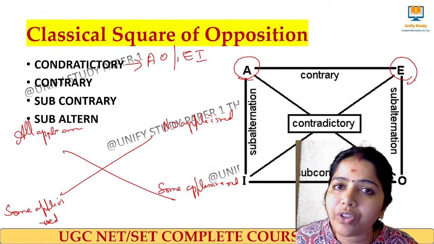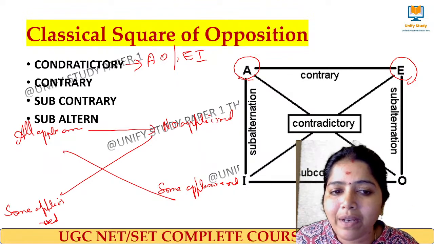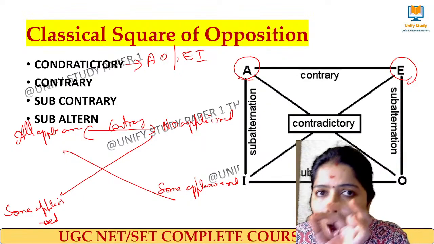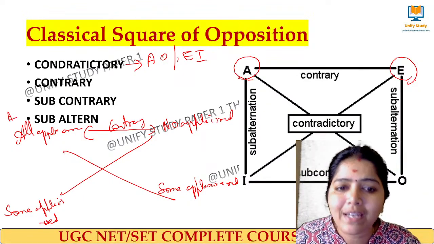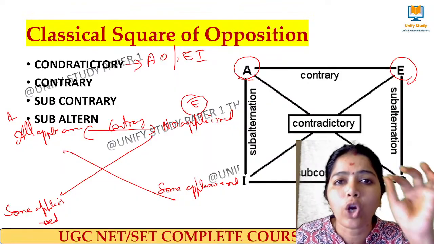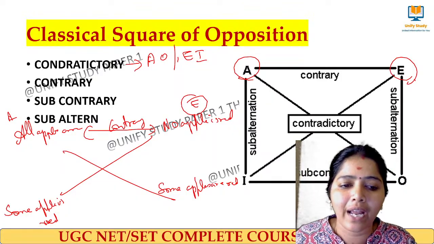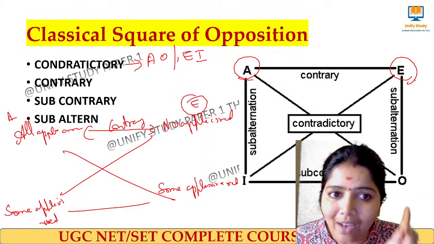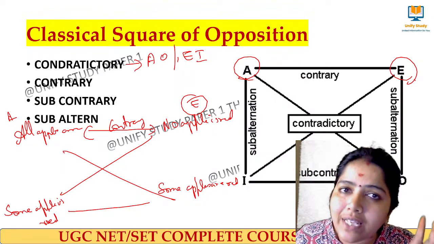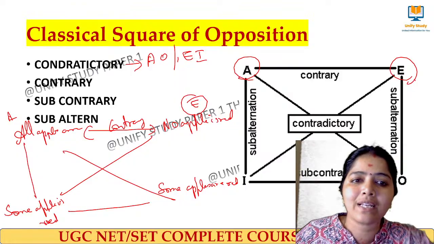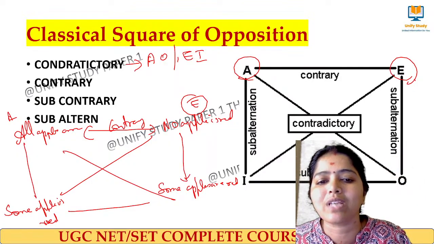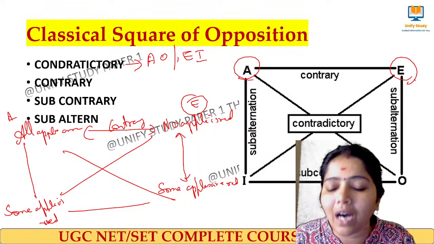Then what about contrary statements? All apples are red and no apple is red: A type and E type statements are said to be contrary statements. Some apples are red and some apples are not red are called subcontrary statements. All apples are red and some apple is red, no apple is red and some apple is not red: these pairs we call subaltern statements.